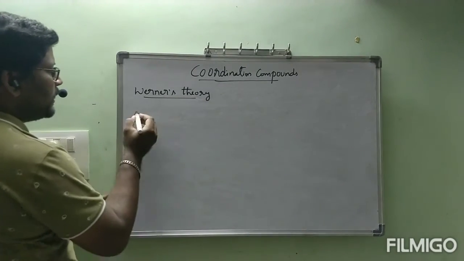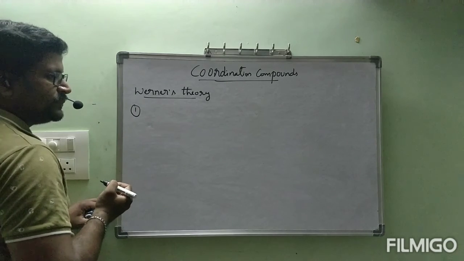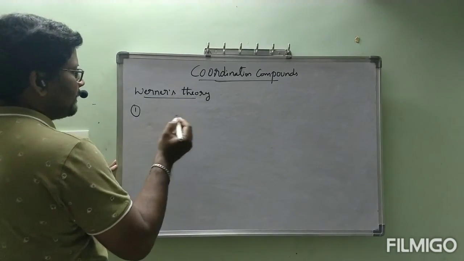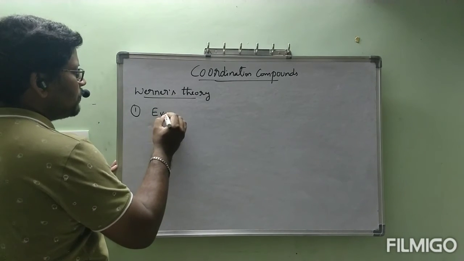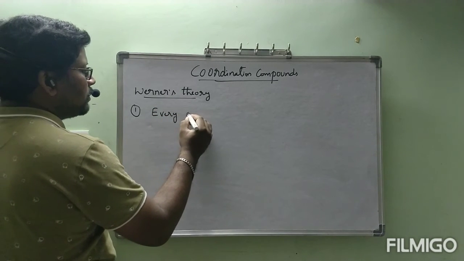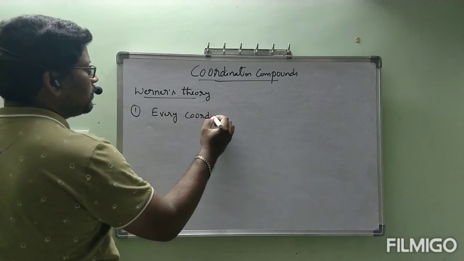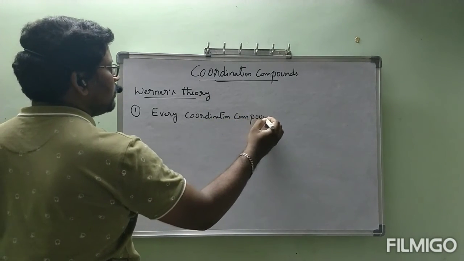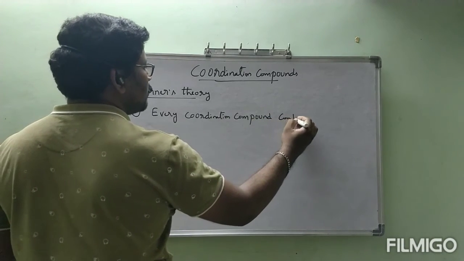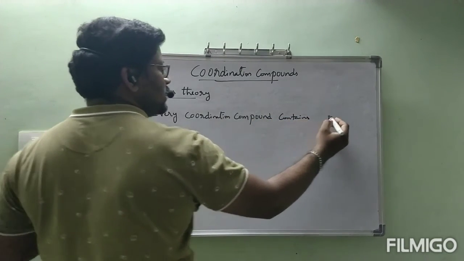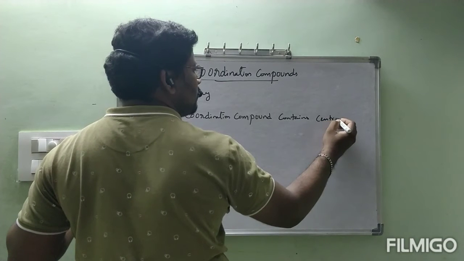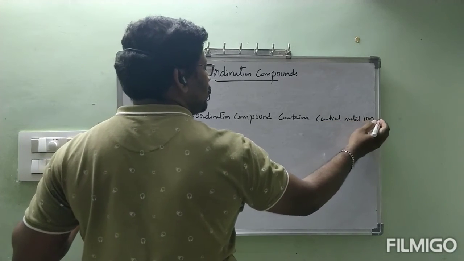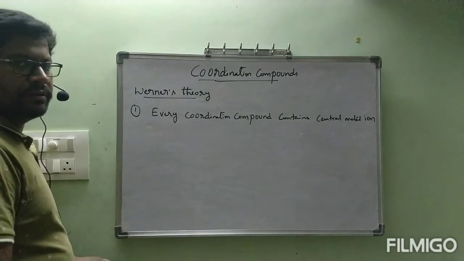Werner's theory, first point. Every coordination compound contains a central metal atom or metal ion.